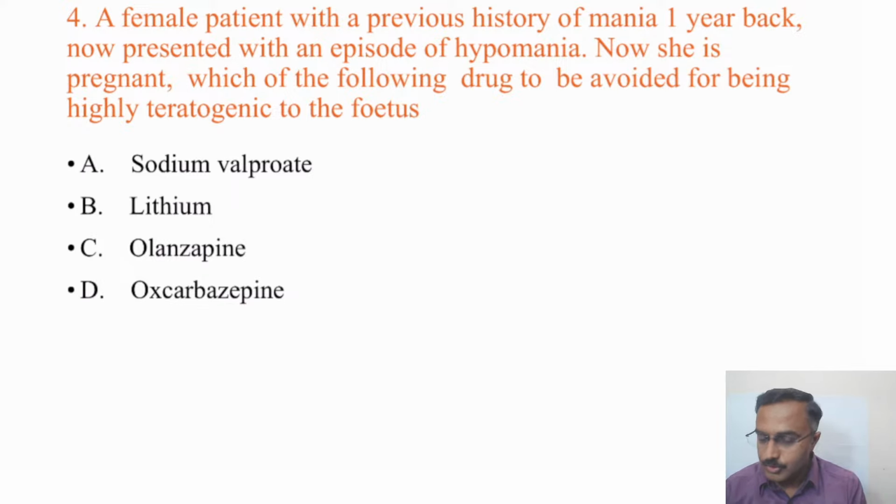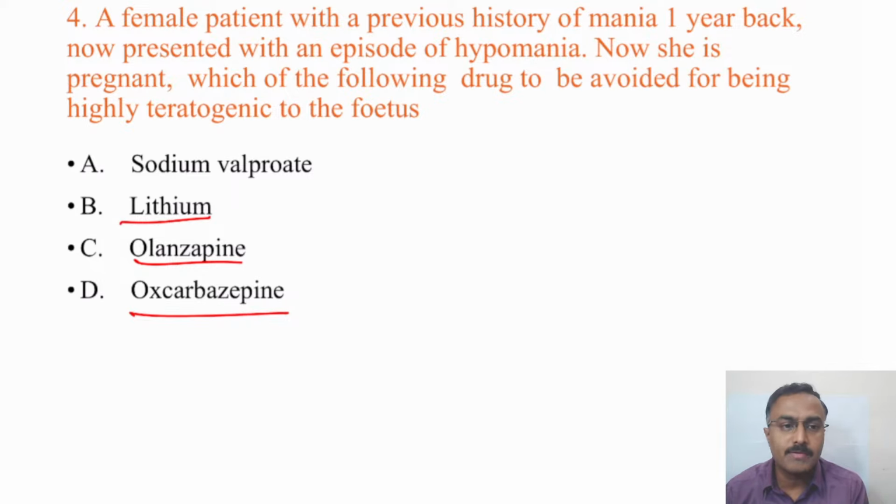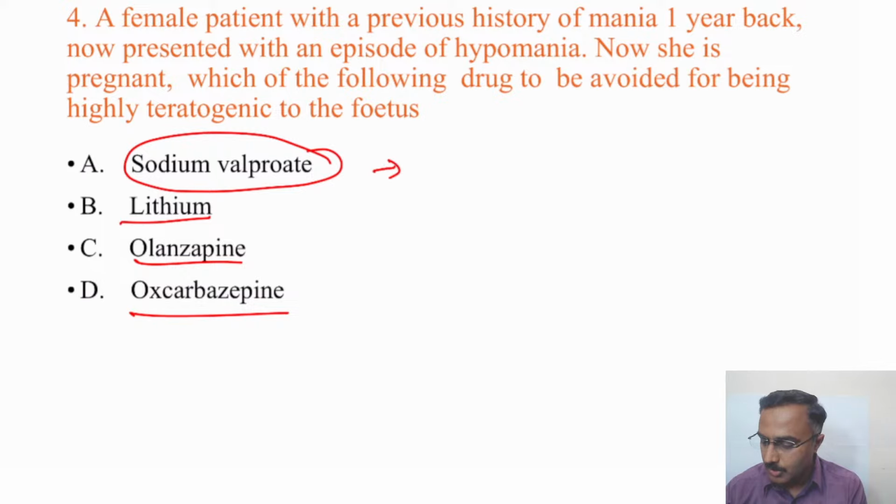Valproate. Though it seems like lithium, olanzapine, and oxcarbazepine also have some kind of teratogenicity, it is sodium valproate which is highly teratogenic, because it is believed that it's not only about neural tube defects but also other anomalies that are possible with sodium valproate.